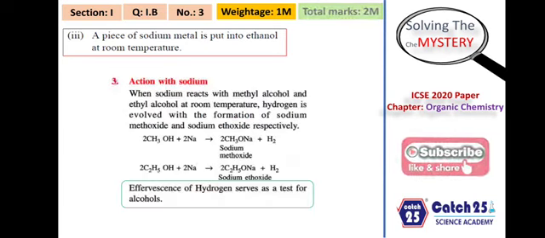So the answer is students, it gives out hydrogen. Why? Because this is a simple reaction in which sodium ethoxide is formed when sodium metal reacts with ethanol. This reaction also shows us that alcohols are acidic in nature. This reaction proves the acidic nature of alcohol, students. So now overall we have gained 2 marks from this question paper.